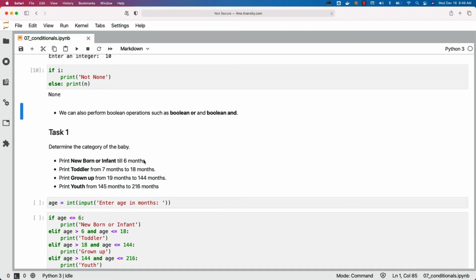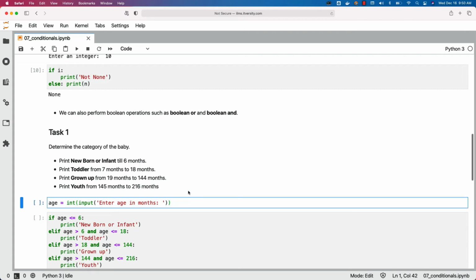If the baby is younger than 6 months, then the baby is supposed to be newborn or infant. If the baby's age is between 7 months to 18 months, then he or she is supposed to be toddler. If the baby's age is between 19 months and 144 months, which is nothing but 12 years, then the baby is supposed to be grown up. Above that, up to 216 months, he is supposed to be youth. After that, adult.